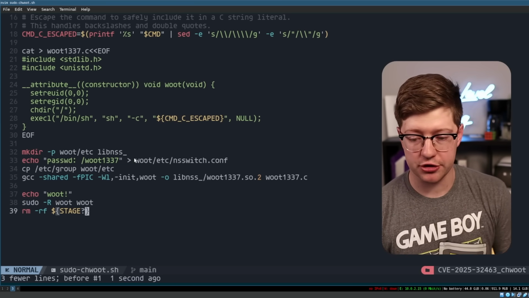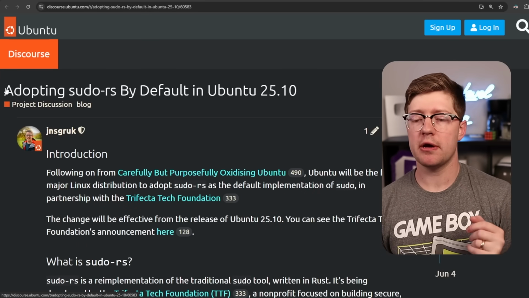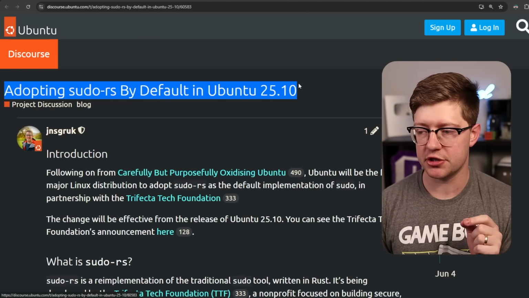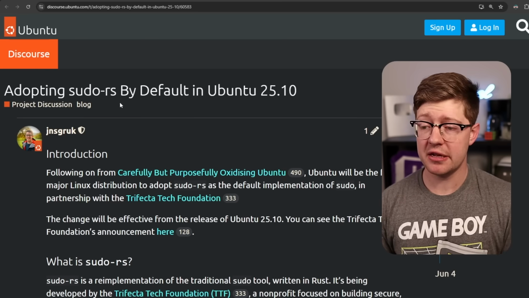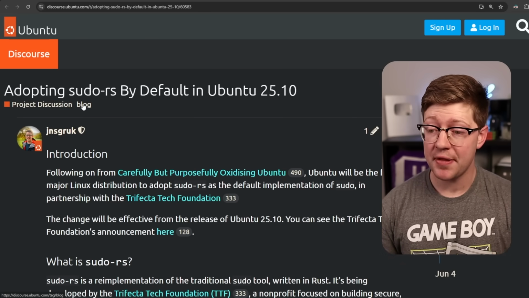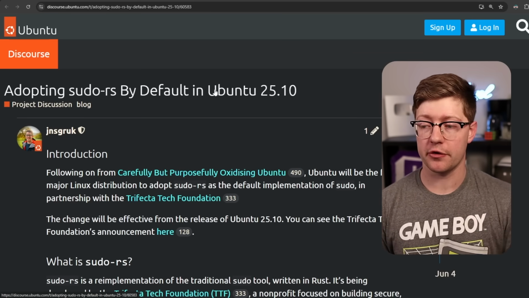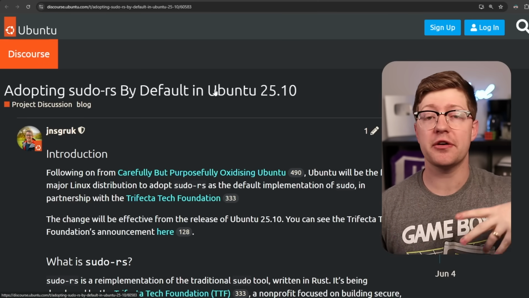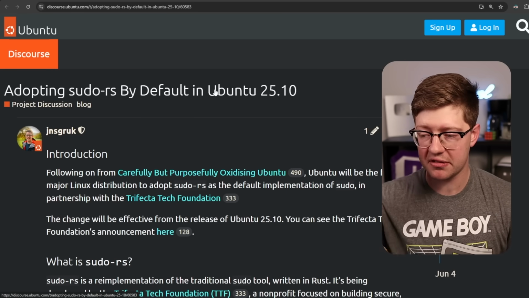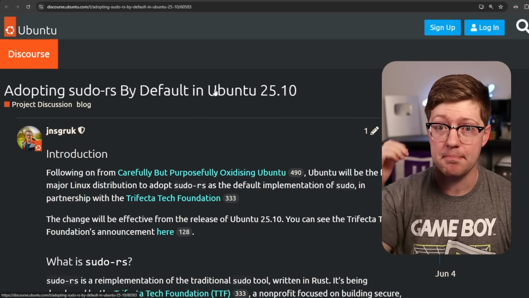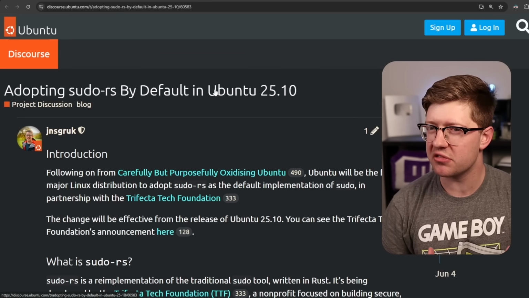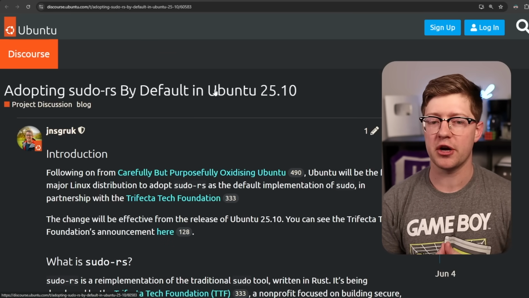Now, this is incredibly interesting because, if you're new here, maybe you remember I was talking about the adoption of sudo-rs as default in Ubuntu 25.10. This is the reimplementation of sudo in Rust as the default for Ubuntu going forward in 25.10. Now, this is a very contentious topic. People tend to either love or hate Rust, there's no middle ground. But Rust is unequivocally a memory-safe programming language, so you would think, oh, CVEs in sudo should go away if it's written in Rust, right?